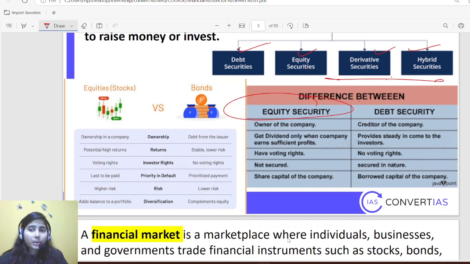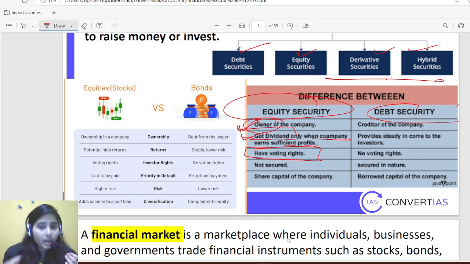So equity security and debt security. Equity means owner. Because I am giving you shareholding, you are an owner of my company, and you'll get dividend as well as profit only when the company earns sufficient profit. If you earn profit, you will get dividend, and you have a voting right as well, because when you are an owner in my company, whatever decision I take, you are also affected by it. That's why you have a voting right. If because of my decision the profit of the company goes down, then you are also affected, because you are getting a lesser amount of profit.